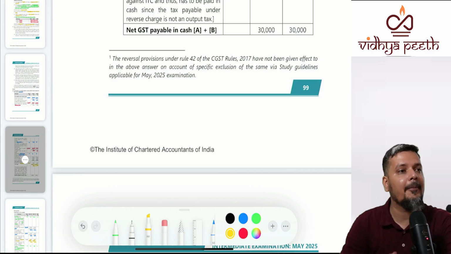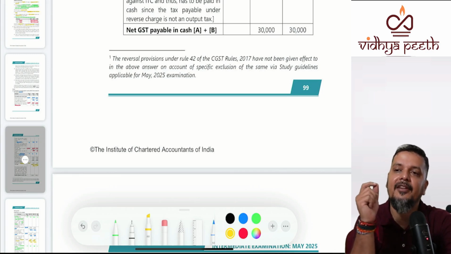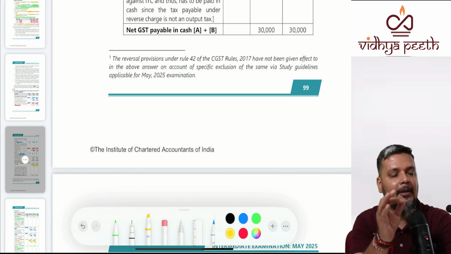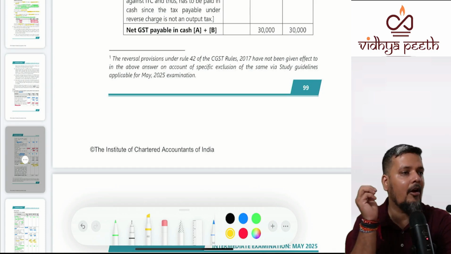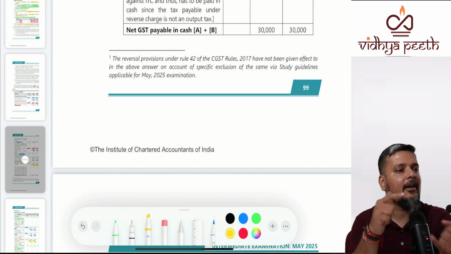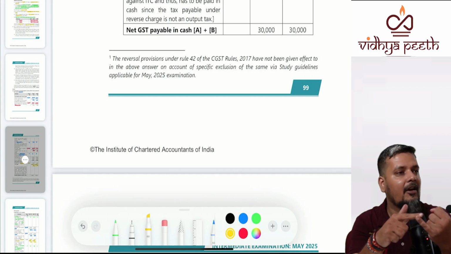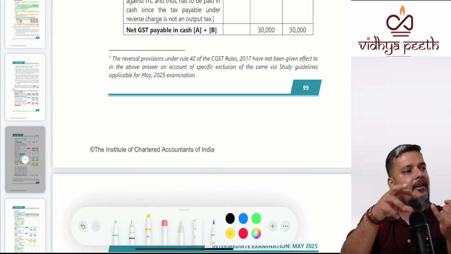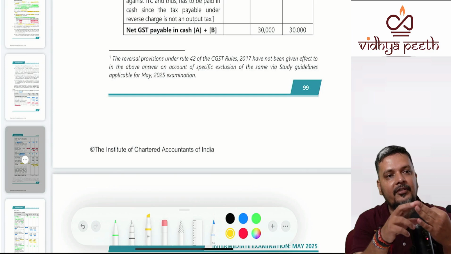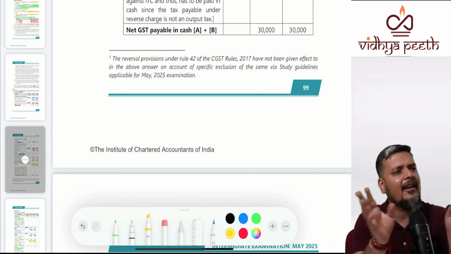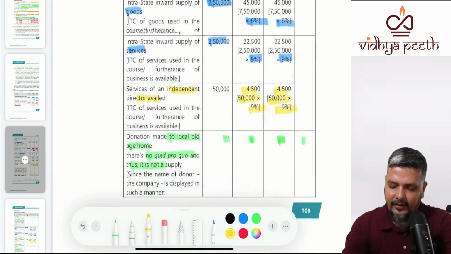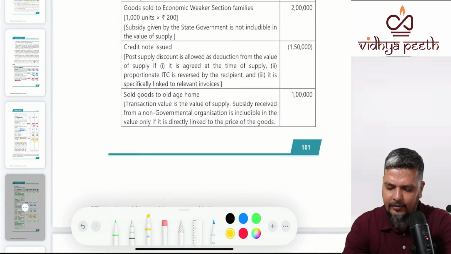If you went wrong, only step marks would have been deducted. So everything came from ABC part, AB part, nothing from the unimportant, either 5-star part or 3-star. This paper was only from A or B. Yes, there were certain questions which were expected but did not come. Valuation was expected, but was not part of it because they had already asked a valuation question in other places. Your registration and composition scheme were expected but not asked. Don't worry, even if it is not asked, it is only from 5-star and 3-star. So this completes your entire question paper.